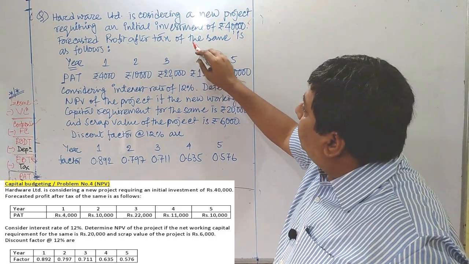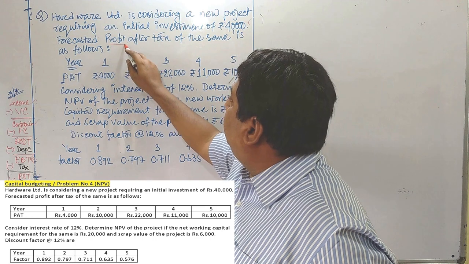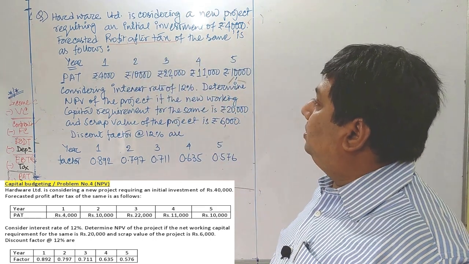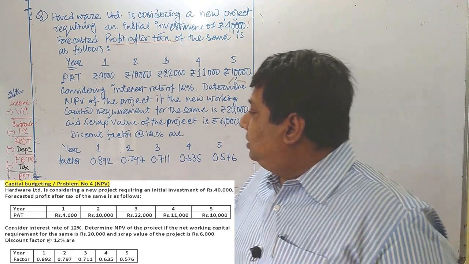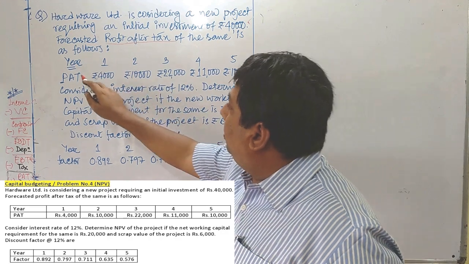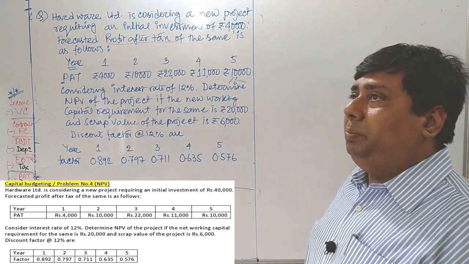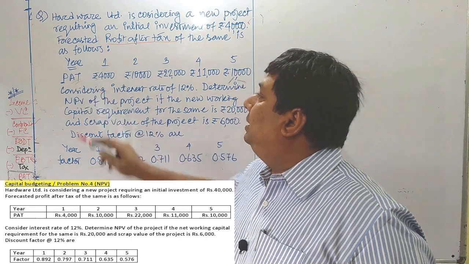Forecasted profit after tax of the same is as follows. Again, what phase of income statement is provided to us? It is mentioned here profit after tax, which is basically represented as PAT. That means all such incomes are provided to us as PAT. In fact, in the question also it is mentioned specifically PAT.